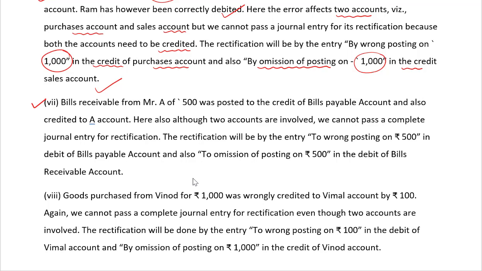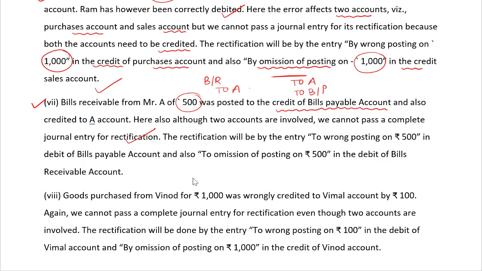Bills receivable from Mr. A of 500 was posted to the credit of bills payable account. The entry should be bills receivable to Mr. A, but we have credited bills payable account and also credited A's account. What entry have we passed? To A, to bills payable, and on the debit side we have done nothing. Here also, although two accounts are involved, we cannot pass a complete journal entry for rectification. It is not possible at all.